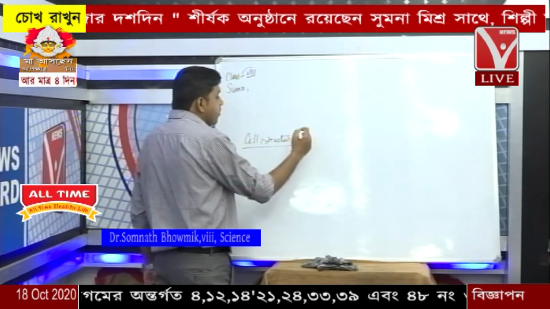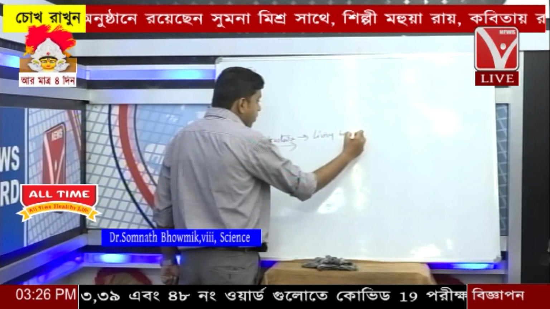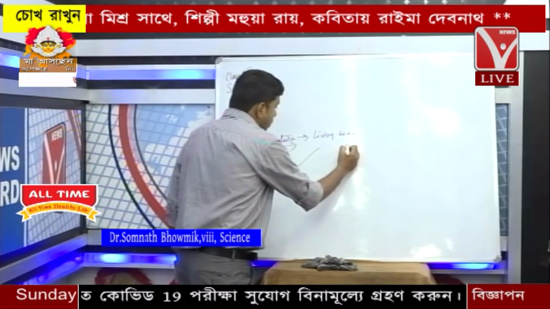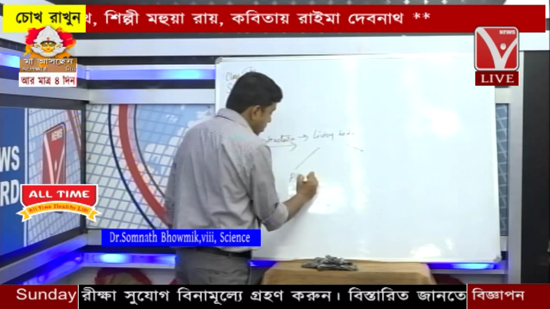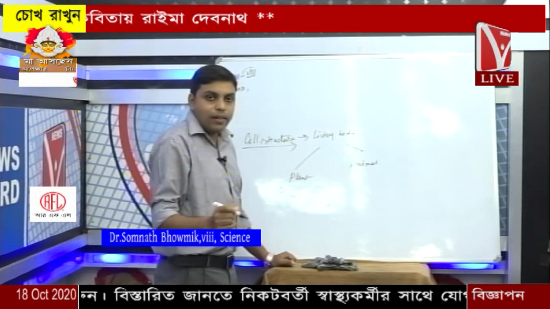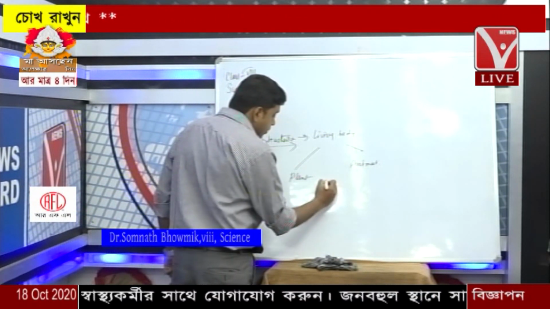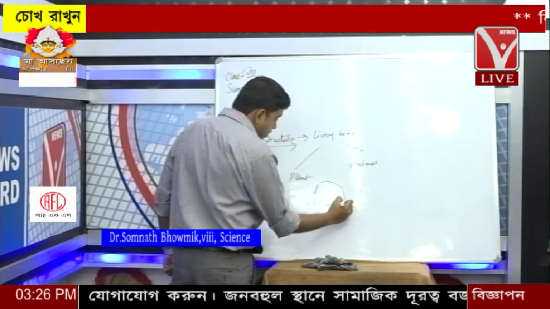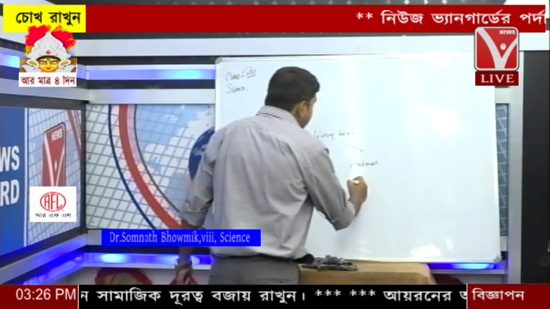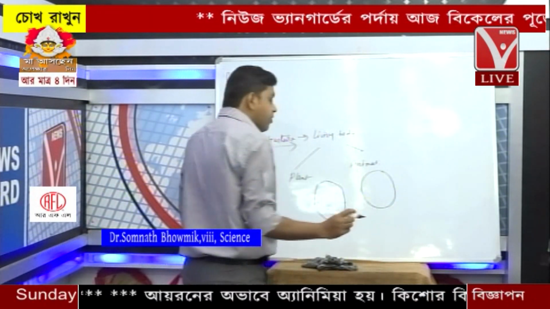Cell is present in the living body. The living body is divided into two categories, that is the plant and the animal. The plant cell is more or less hexagonal or rhomboid in shape, while the animal cell is more or less spherical in nature.